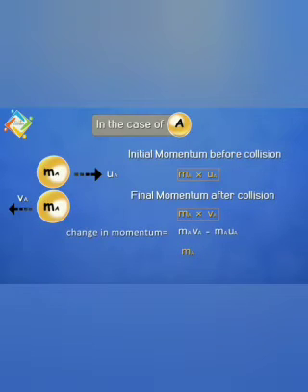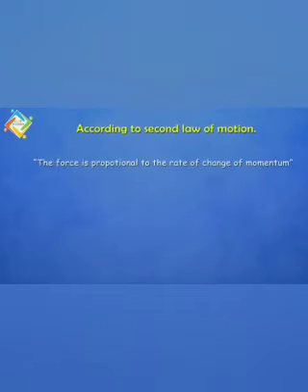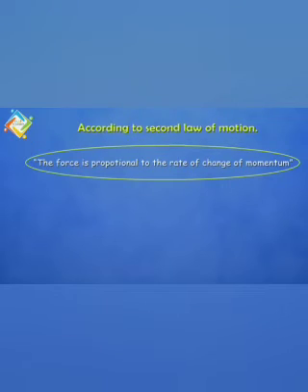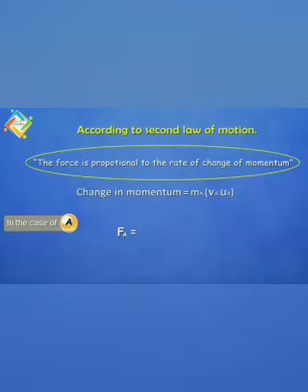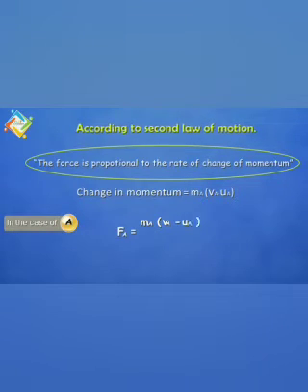Then ma is common for these two terms, so ma into (va minus ua) is equal to the change in momentum. Then according to the second law of motion, the force is proportional to the rate of change of momentum. So in the case of A, the force Fa is equal to ma into (Va minus Ua) the whole divided by t, because force is proportional to the rate of change of momentum.